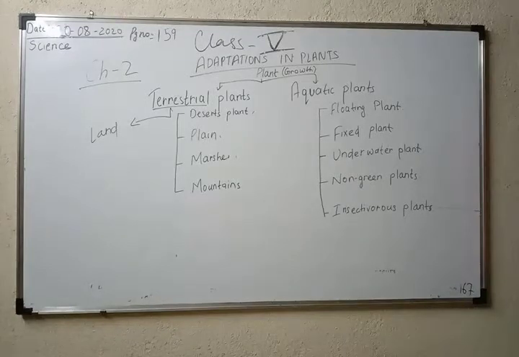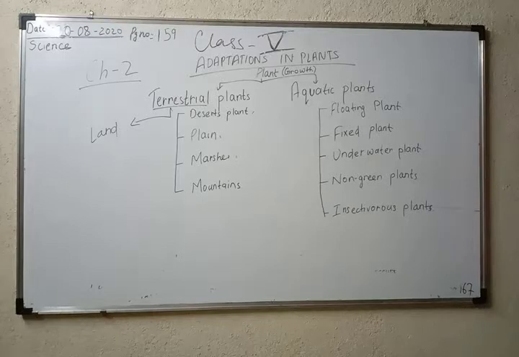Now further, terrestrial plants are divided into different types: desert plants, the plants which grow on plains, the plants which grow on marshes, and plants which grow on mountains. We will discuss all the points later on, what marshes are, what plains are. I will explain it to you later on.